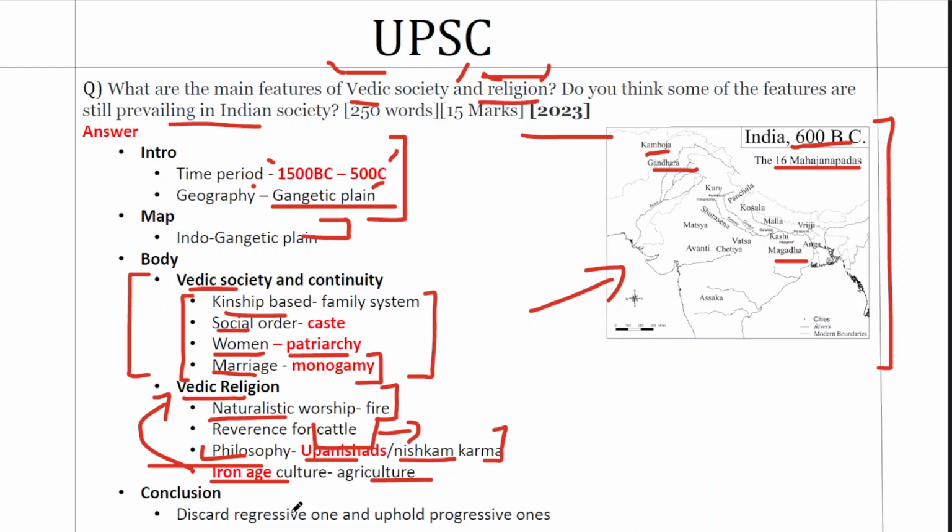When we maintain things from the past, it's important that we discard the regressive ones and uphold the progressive ones. And Indian society has shown this resilience. For example, we have abandoned practices like untouchability and we have maintained progressive ones. We are still in the process of this. So we'll give that analytical and philosophical conclusion to conclude this answer because this answer demands something like that.